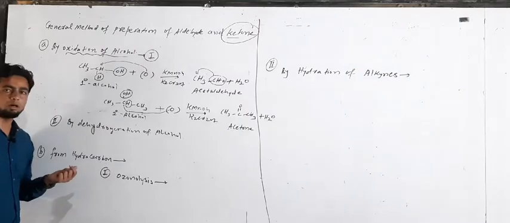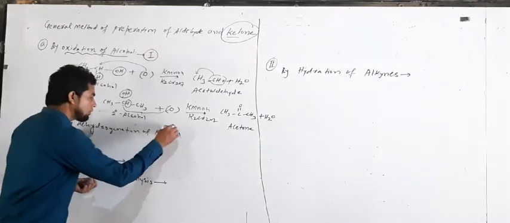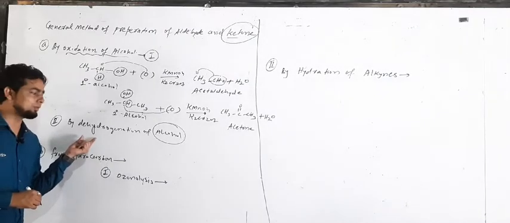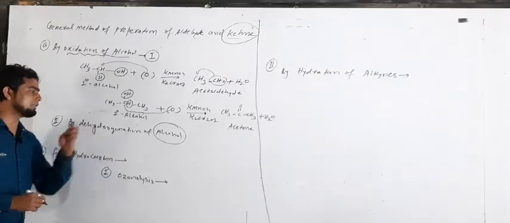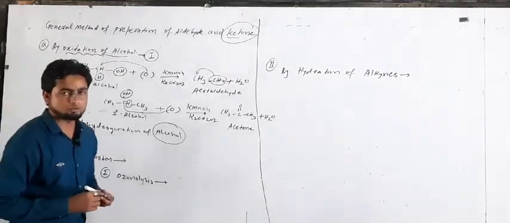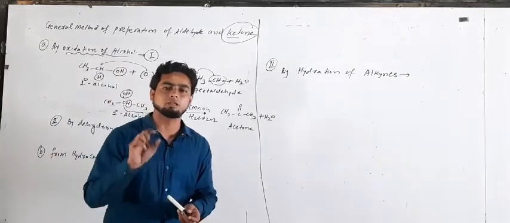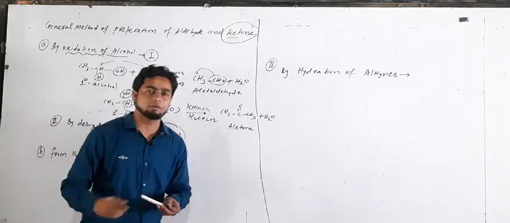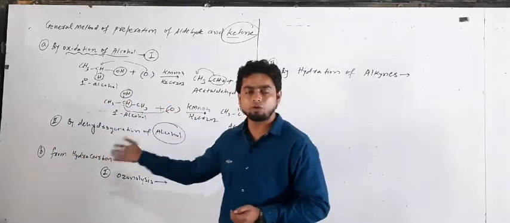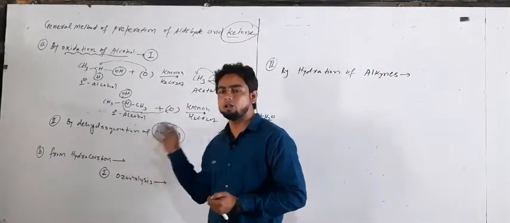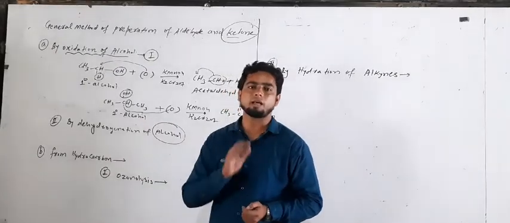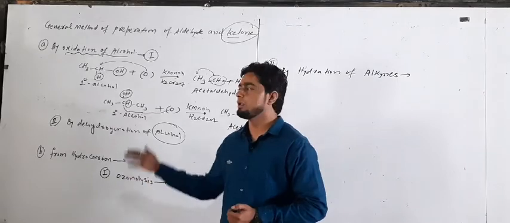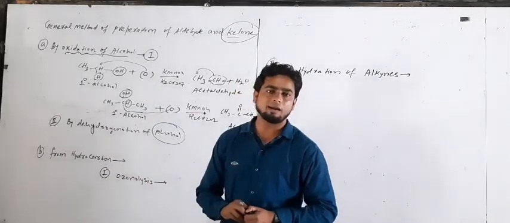Dehydrogenation of alcohol. यानी आपको अल्कोहल में से हाइड्रोजन को लॉस करना है, उसे बोलते क्या बेटा? Dehydrogenation of alcohol. It means the process in which hydrogen is removed from the alcohol. With the help of removal of hydrogen from alcohol, we prepare an aldehyde and ketone.